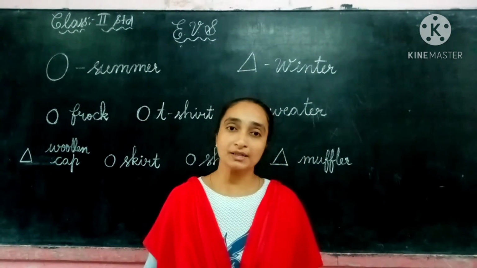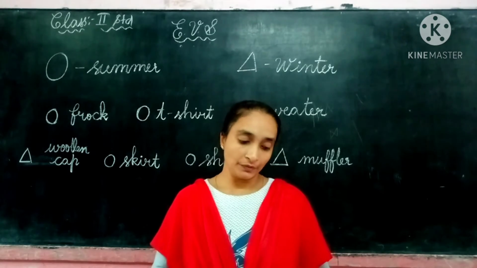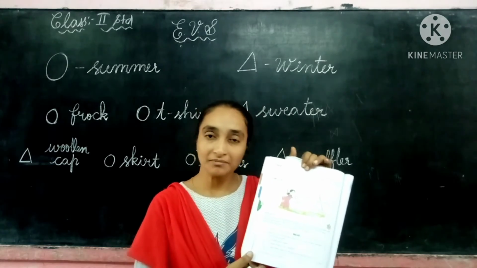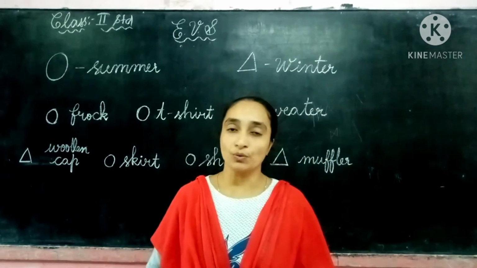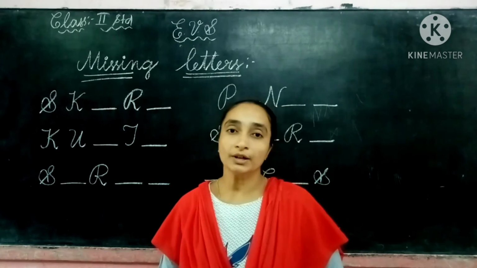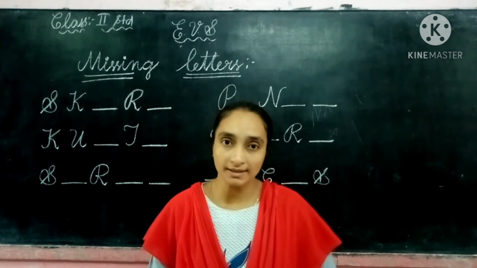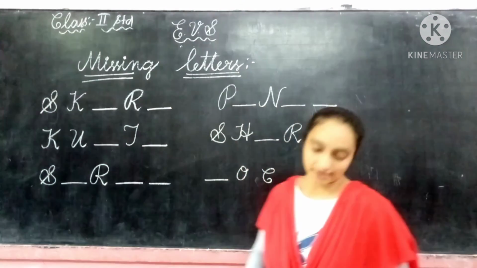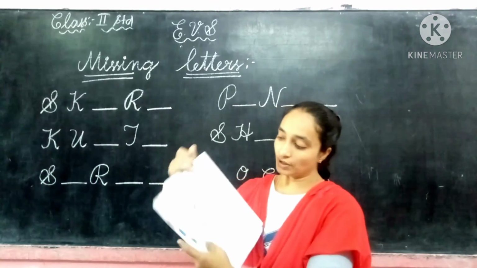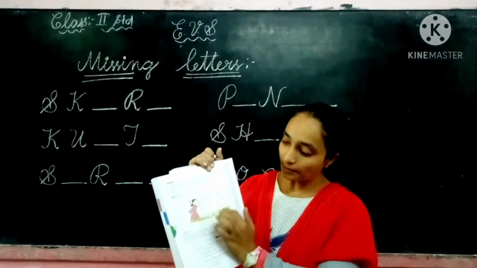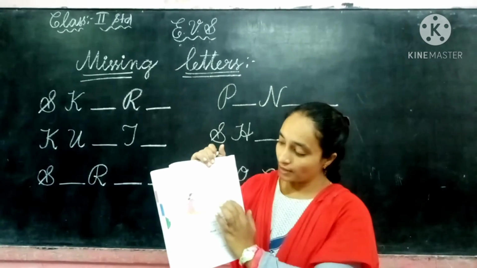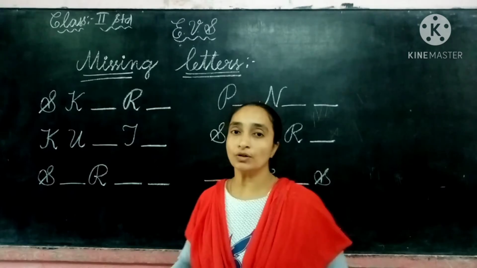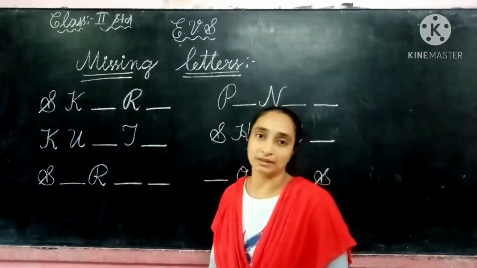Let us see the next page, 176. So children, here we have missing letters. Here we can see the missing letters on page 176. The picture here, you can fill up in the boxes. Here they have given us small boxes. Inside the boxes we have to write the capital letters. So children, all of you have to use only capitals.